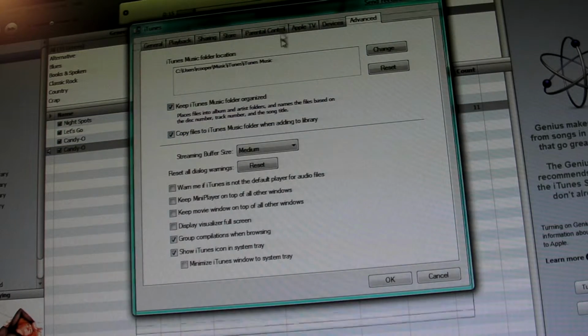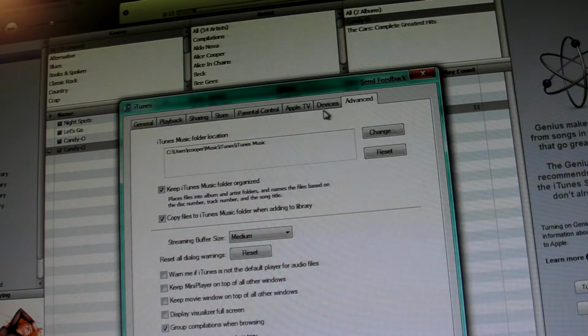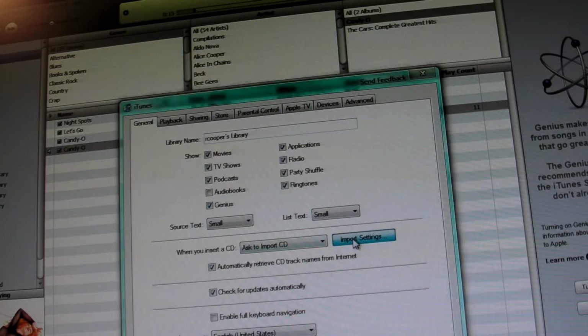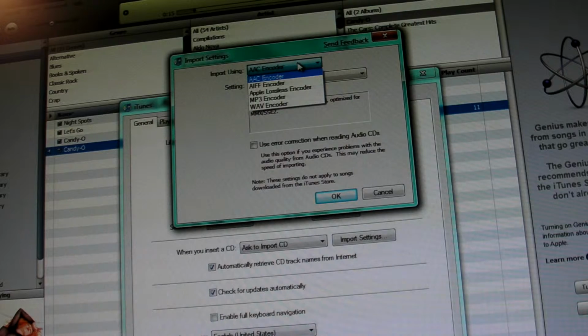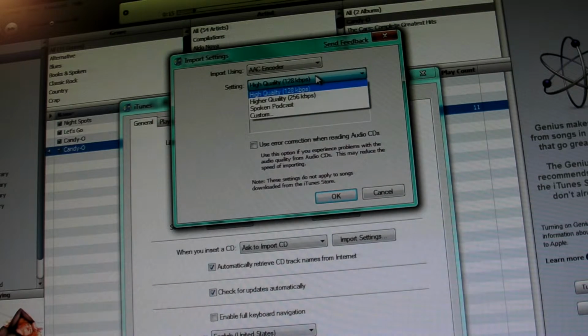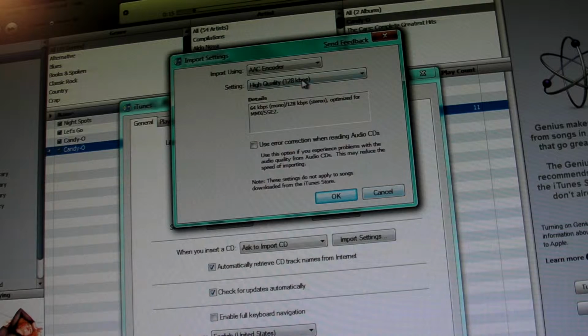Now, in Preferences, when you're creating a ringtone, it's critical that your import settings are set to the AAC encoder. The AAC encoder is Apple's encoder. I don't like to use it generally, which is why I use a different computer to create ringtones. However, do what you have to do, but definitely be sure and put it back if you're using MP3s. Anyway, it's got to be on AAC in order to create a ringtone. I've left it at 128K because I really don't want to mess around with anything when I'm creating a ringtone. It's cranky enough about ringtones.